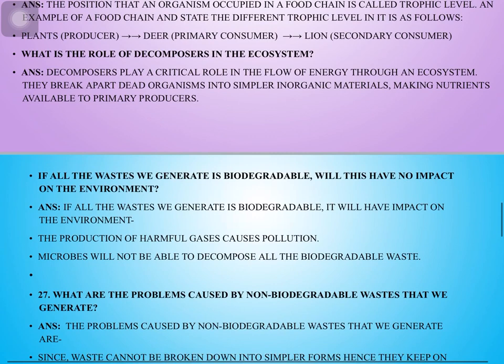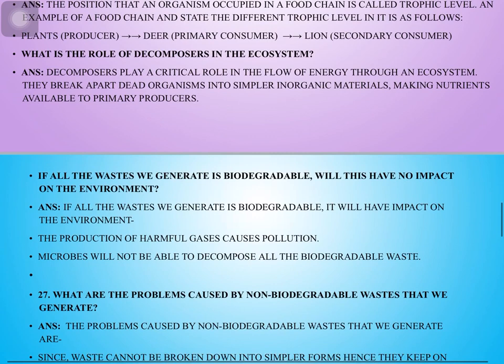State one reason to justify the position of man at the apex of most food chains. So man is at the top of most food chains because man is the most intelligent organism, or you can say animal, and man can manipulate his habitats, or you can say habits, according to the environment. That's why man is on the top of most of the food chains.